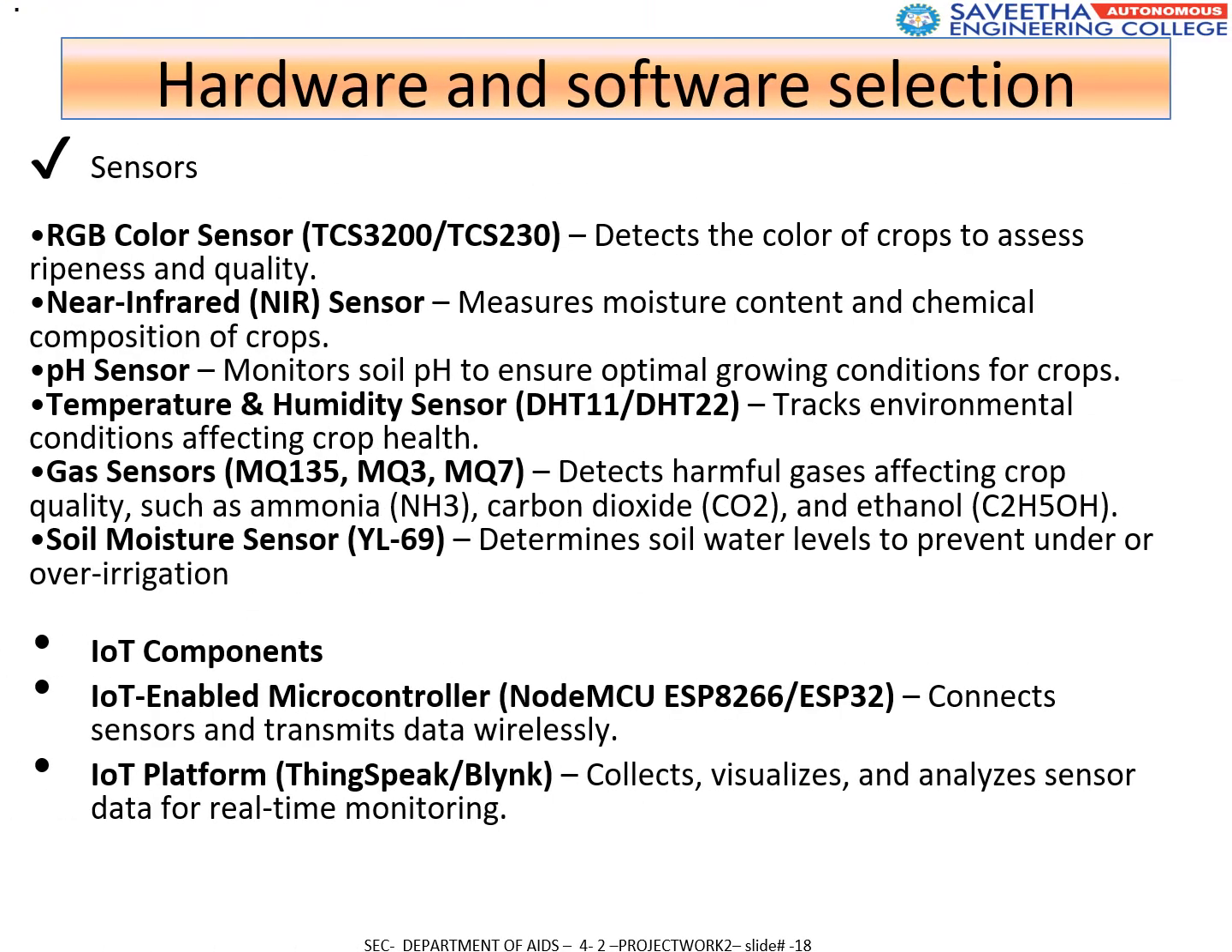the hardware and software selection. The hardware and software selection part is the most important part, as it includes many important things, which include RGB color sensors, NIR sensors, IoT enabled microcontrollers, and cloud based platforms like ThingSpeak for data collection and monitoring.